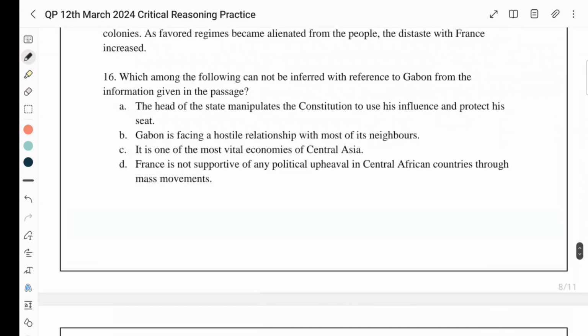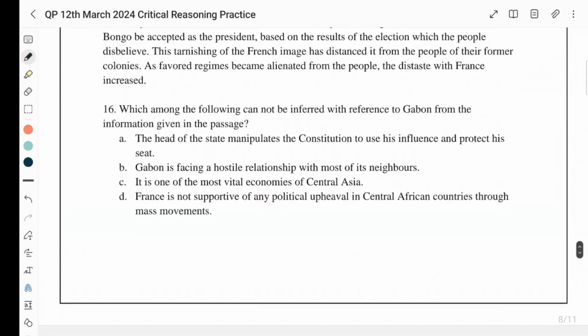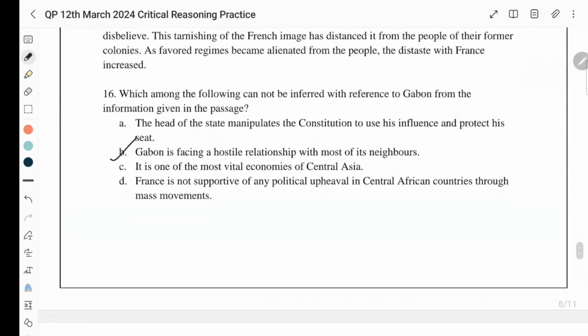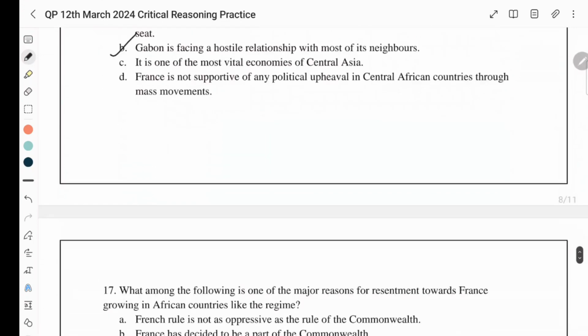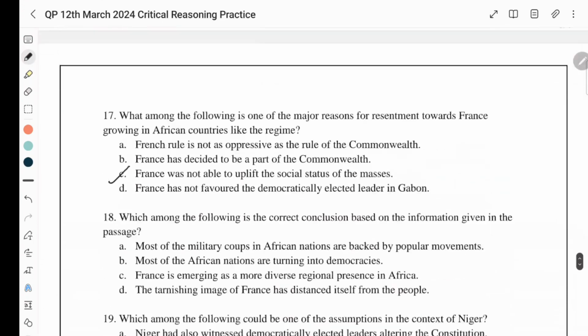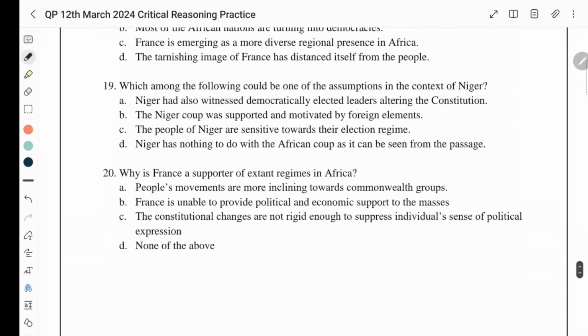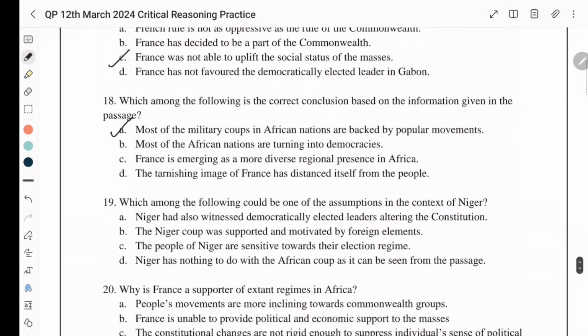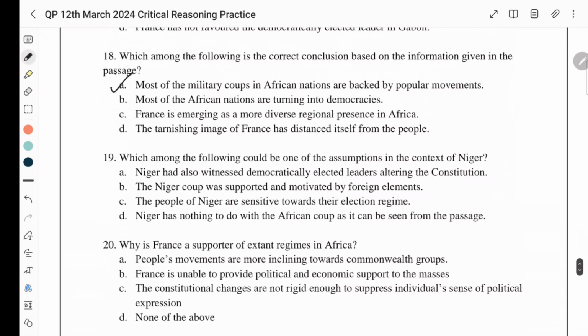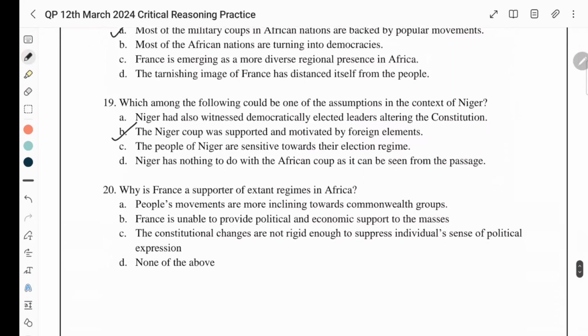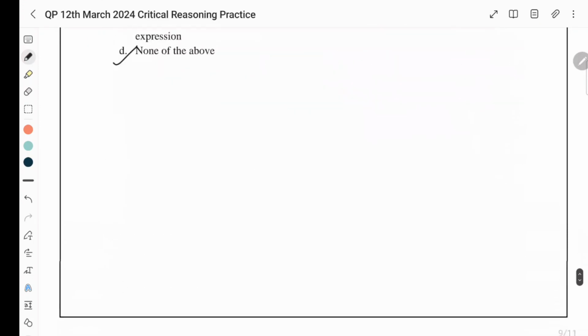The 16th is B. It's related to the military coup that happened in Gabon. 17th is C. 18th is again A. 19th is B. 20th is D, none of the above, for the first time, okay?